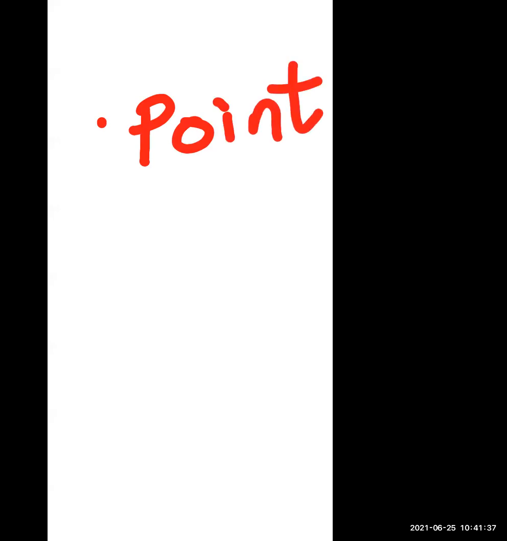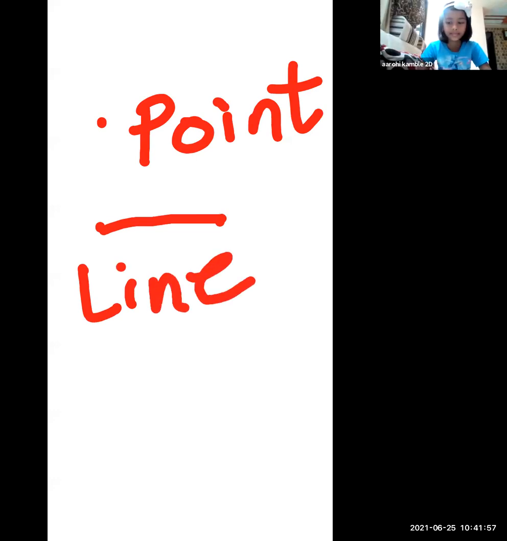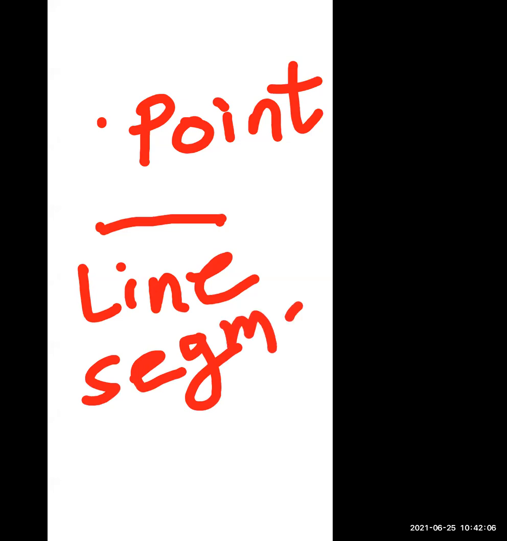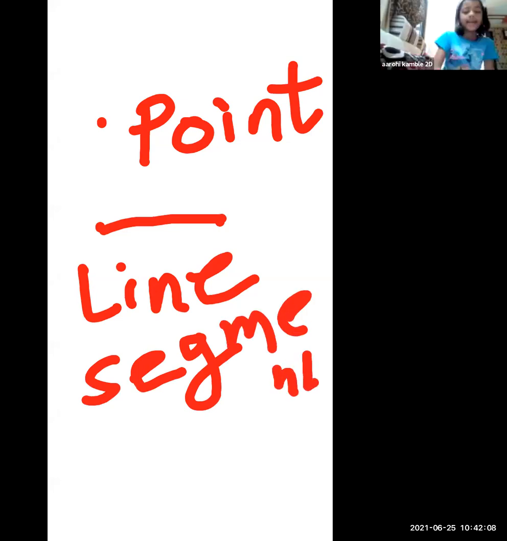Okay. If I draw two dots, it means two points, and I need to join those dots with the help of a line. If I join those two points with the help of a line, what do we call it? A slipping line? Yes, but which line is it? It's a line segment. Yes, it's a line segment.